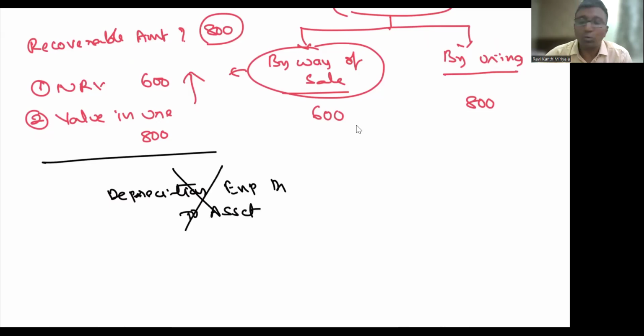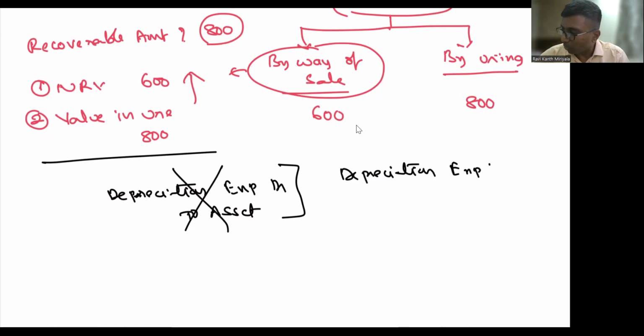But see, my dear, this is bookish. This is not the fact. No company will record a journal entry like this. Only in the textbooks it is written like this. What is the journal entry you are supposed to record? As per Schedule 3, no company does it in this fashion. This is old fashioned, nobody will follow. So what is the correct entry for depreciation? You have to write depreciation expense account debit to accumulated depreciation.